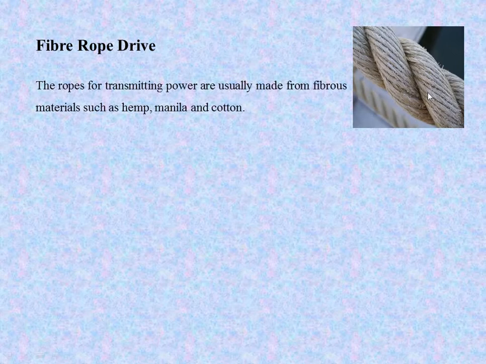The ropes for transmitting power are usually made from fibrous materials such as hemp, manila and cotton. These fiber ropes are used to transmit power. Most of the cases we use cotton fiber ropes. We have seen that farmers mostly use these fiber ropes to transmit motion.